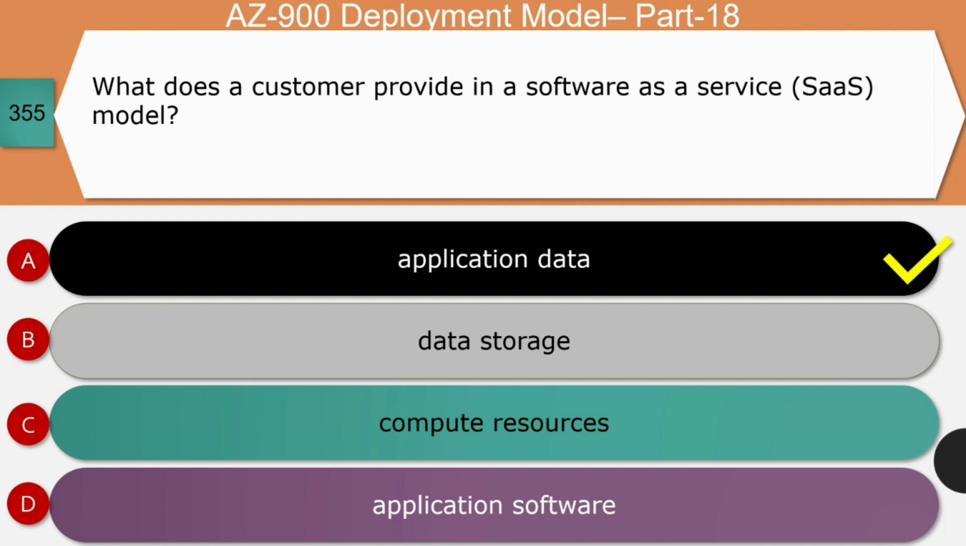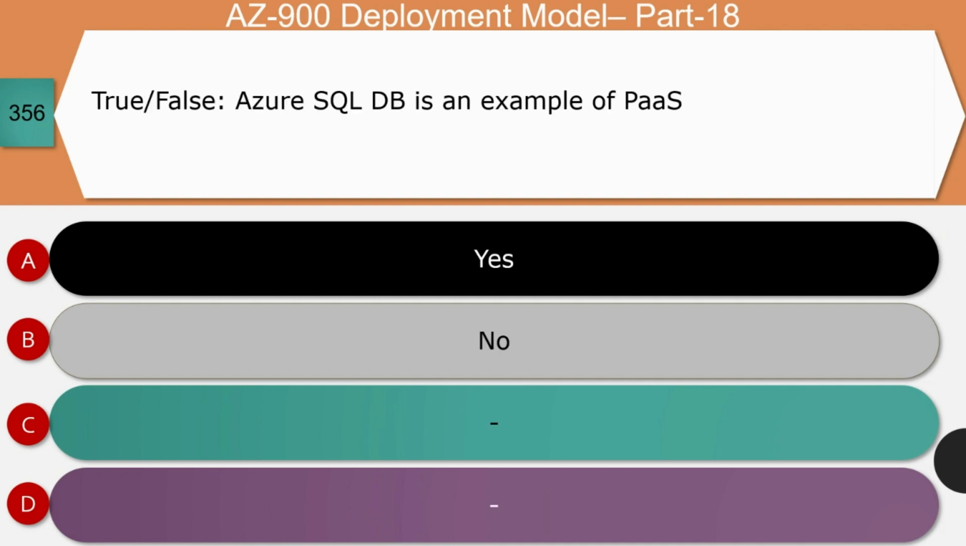When you are implementing a software as a service solution, customers are responsible for configuring the SaaS solution with the base data and whatever data they have, and to continue to take care of the application data. Everything else, like application software, compute resources, or data storage, will be taken care of by the software vendor. And so option A is the correct answer.